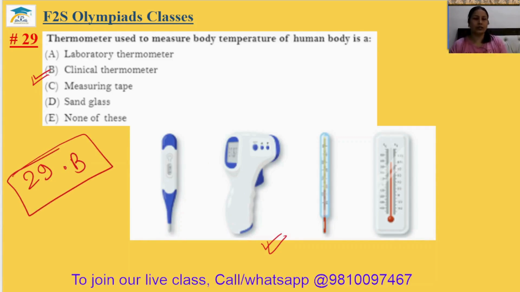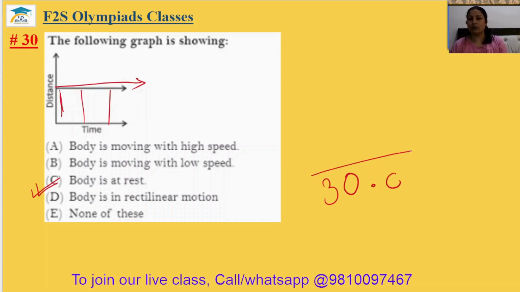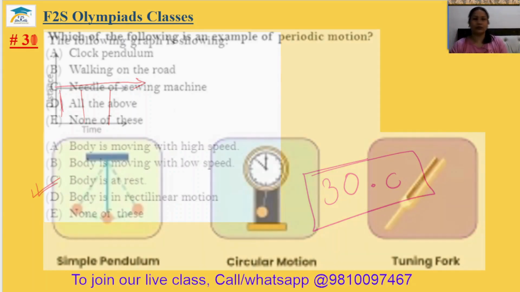Question number 30. The following graph is showing: the time is increasing, and the distance is fixed everywhere. It means the body is at rest. Only time is increasing, distance is fixed. So the body is at rest, there is no change in distance with respect to time.